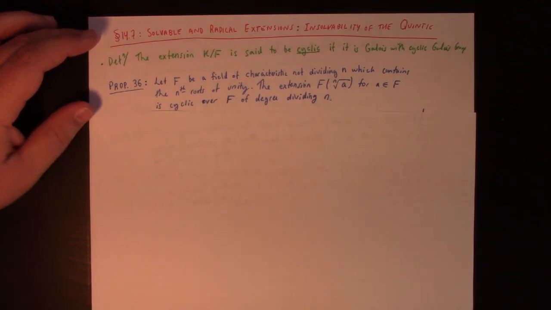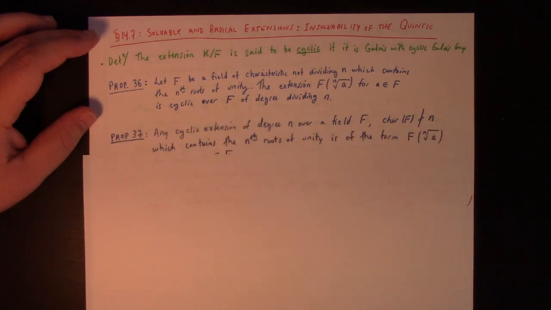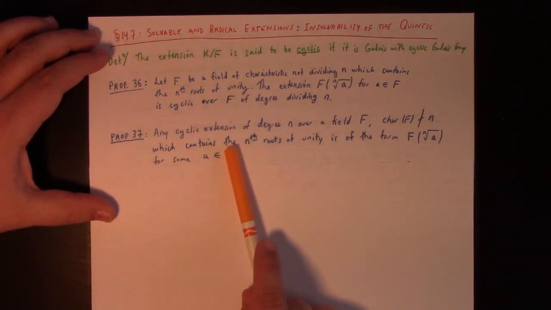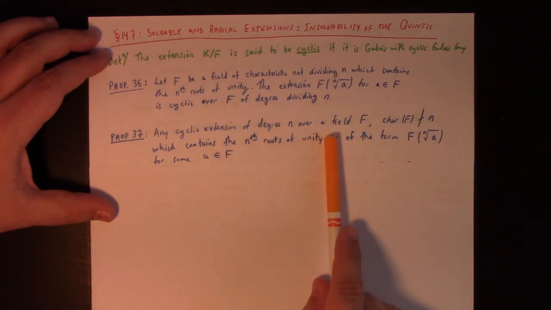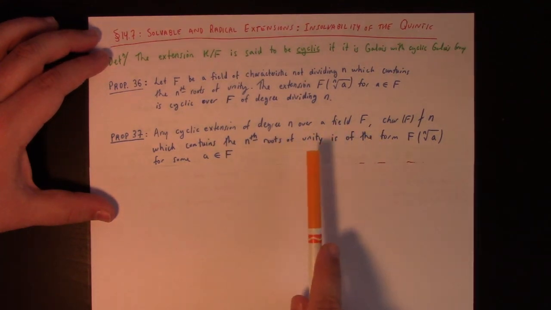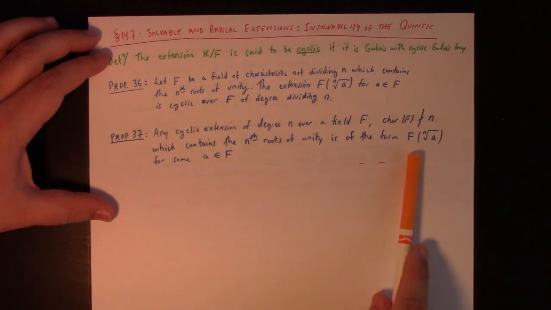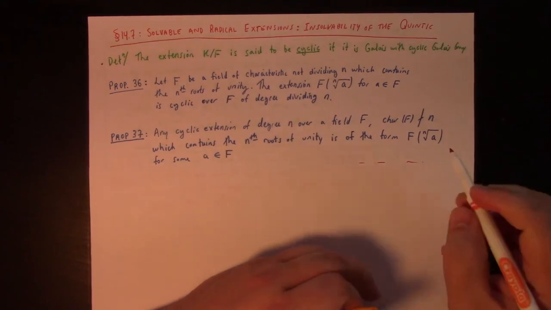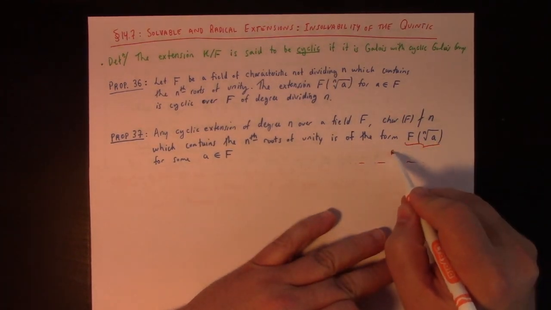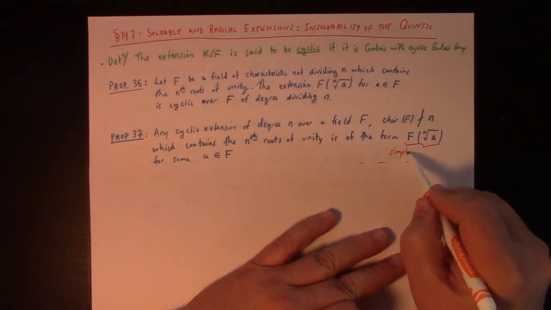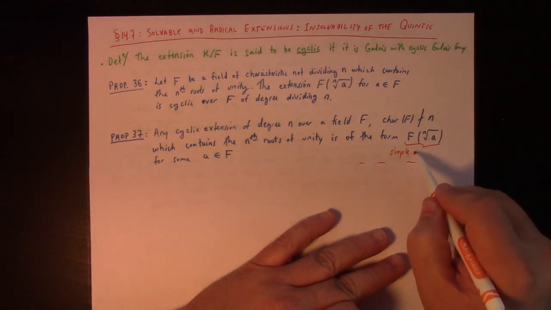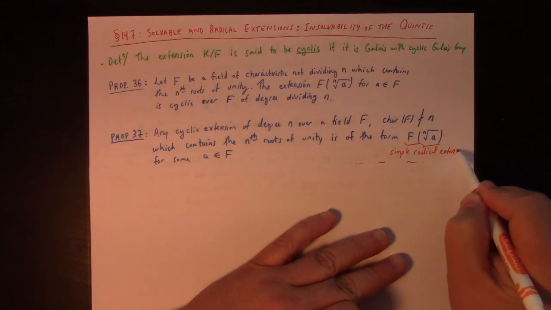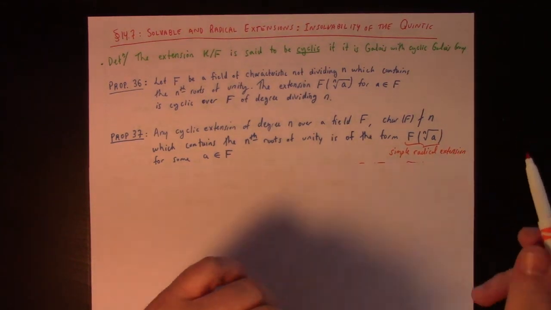And again, the proof is in Dummit and Foote. I won't go through that at the moment. And then proposition 37: any cyclic extension of degree n over a field F with characteristic not dividing n, which contains the nth roots of unity, is of the form F adjoining the nth root of a for some a in F. Now, this sort of extension is called a simple radical extension: one where you take the base field and adjoin one nth root.